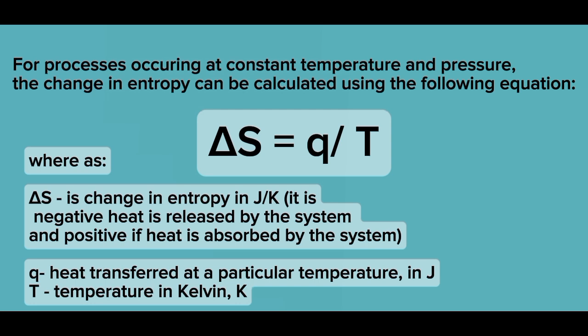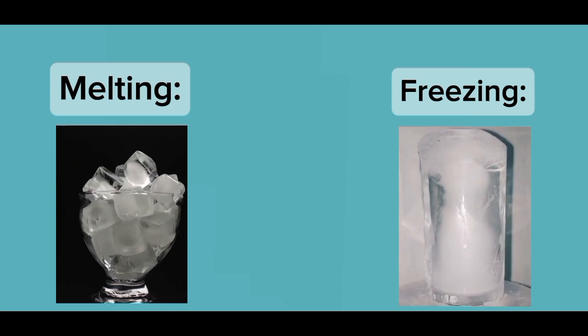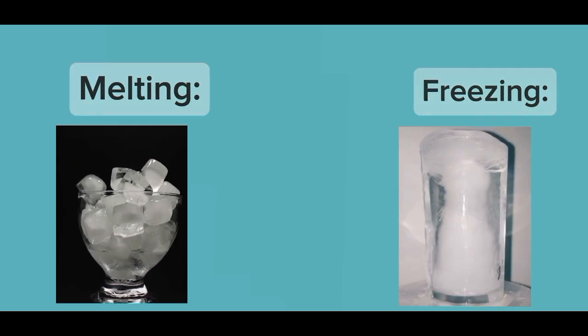Where delta S is the change in entropy in joules per Kelvin. It is negative if heat is released by the system and positive if heat is absorbed by the system. Q is the heat transferred at a particular temperature in joules. T is the temperature in Kelvin or K. However, this equation applies only to processes that are almost reversible. A typical example is the melting and freezing process and other phase changes.